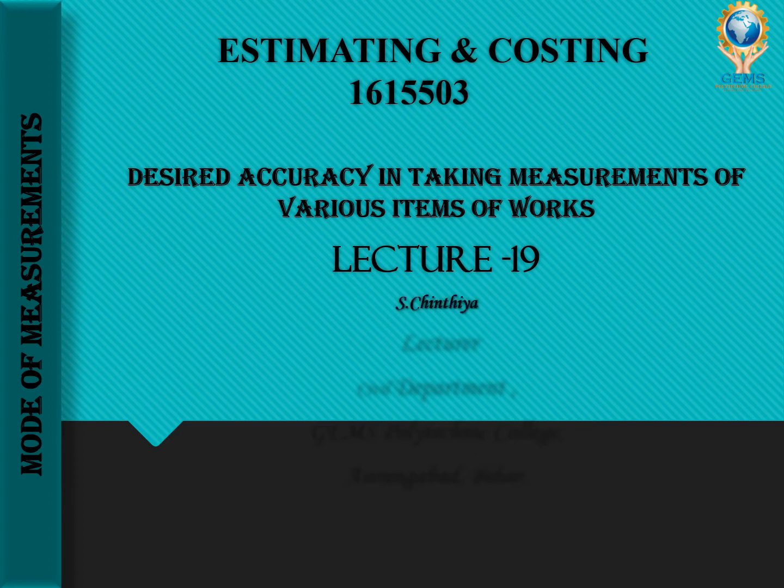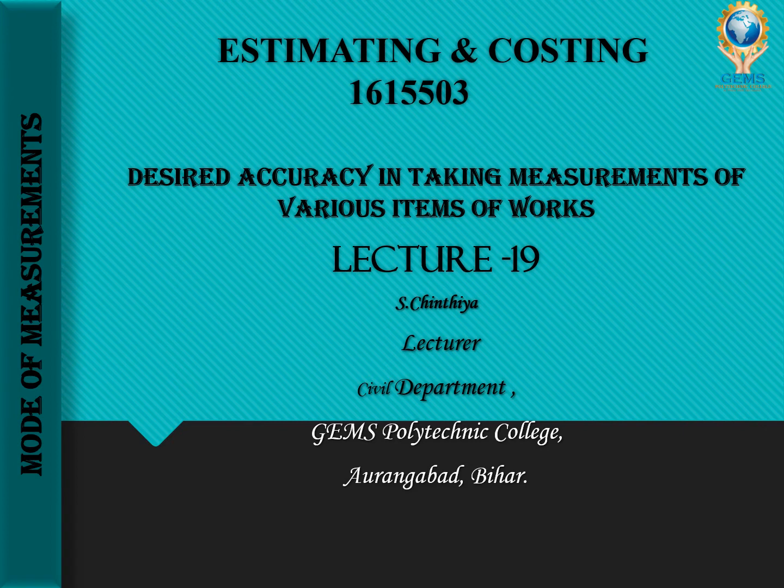So we are in a topic called desired accuracy in taking measurement of various items of work. We are in unit 3, mode of measurement. Until now we have seen about desired accuracy of various items of work. Today we are going to learn the final two topics of desired accuracy in taking measurements of various items of work.